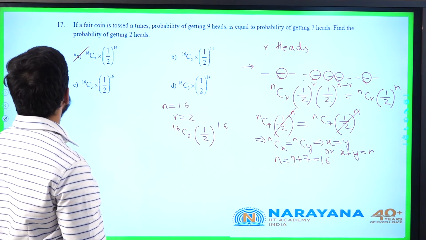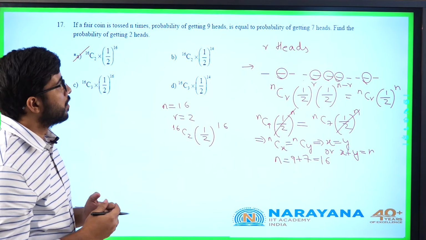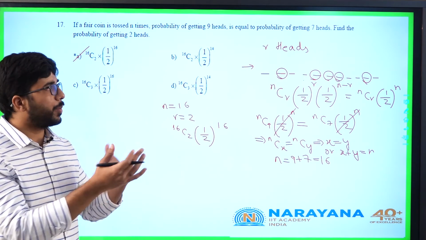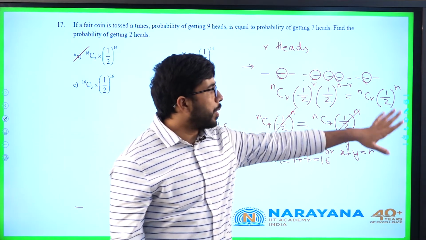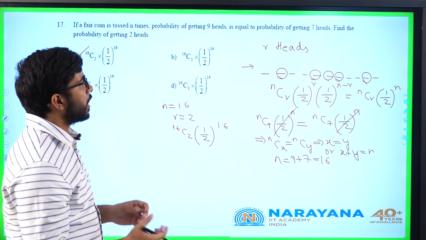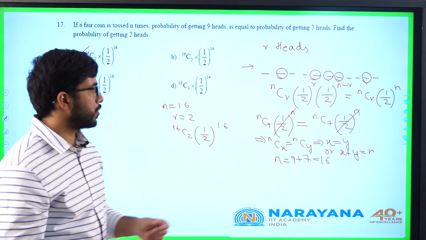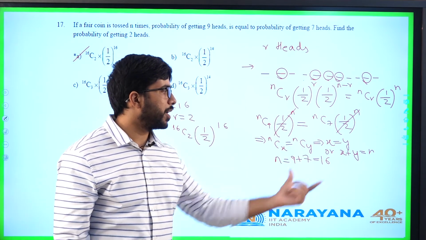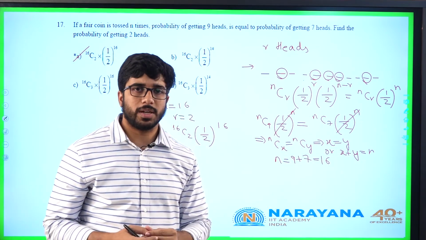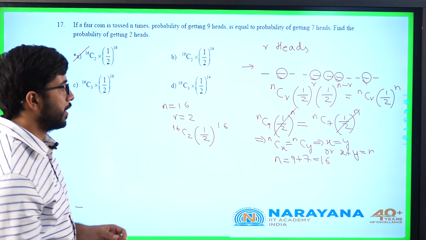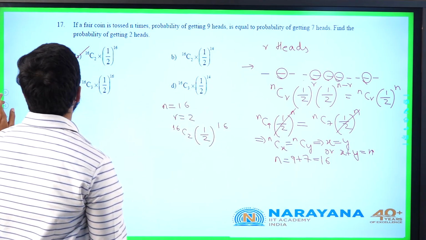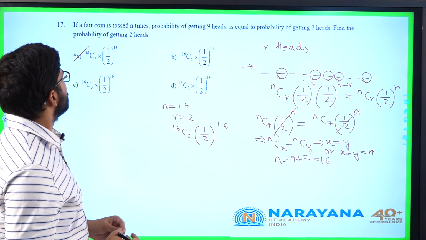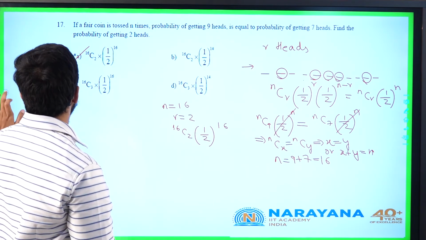Okay. Simple probability question, all are independent events again. General formula: nCr into 1 by 2 whole power of n. Once you identify this part, it also involves the binomial theorem. This formula: nCx equal to nCy, x is equal to y or x plus y is equal to n. Let me go for the 18th question.